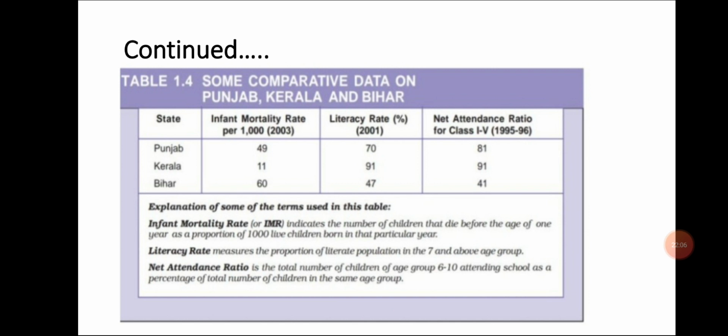Now students, there is a need to focus on these factors also for the development of the country. In many states, these factors are not in good status. Somewhere you can see a low attendance ratio, somewhere a high infant mortality rate, somewhere the literacy rate is not good. States like Bihar, Uttar Pradesh, Odisha are not in good status regarding these factors. So there is a need to change the situation and provide some basic facilities to these regions so that they can also develop.